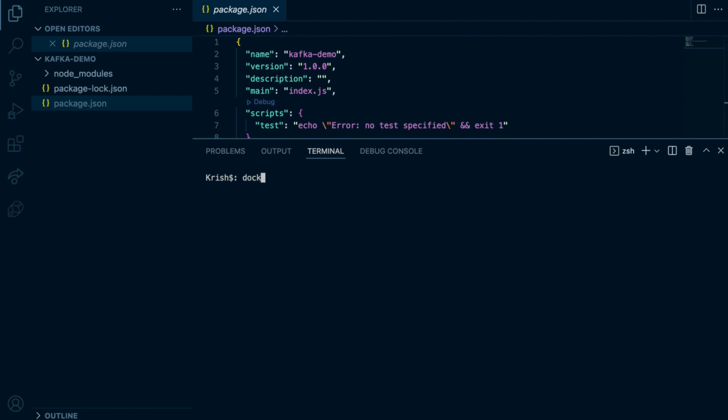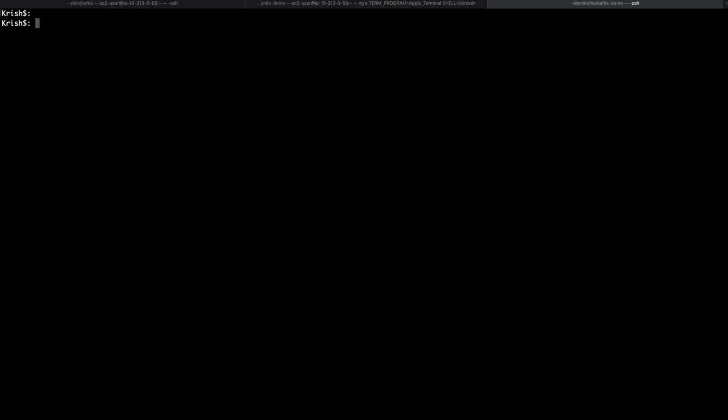Now first I'm going to create a topic on my Kafka. Because I'm running Kafka on Docker, I'll use docker exec. Let me do this in the terminal so it will be easy for you to see. docker exec -it, my Docker container is kafka, and get bash running. Okay, I'm going to go to /opt/kafka, where Kafka is installed by default, go to the bin directory. Now I'm going to create a topic with 3 partitions.